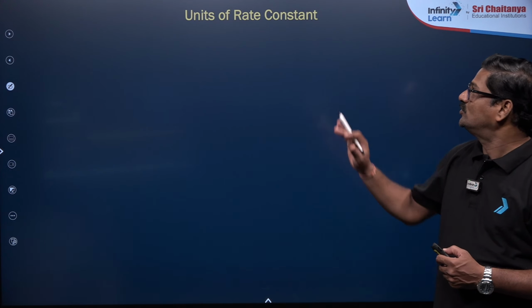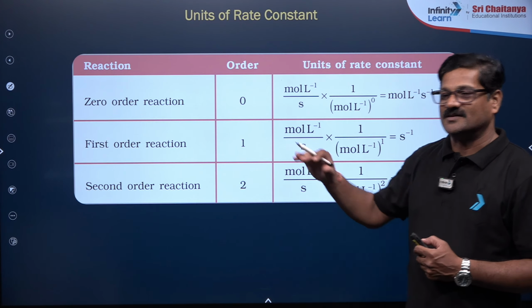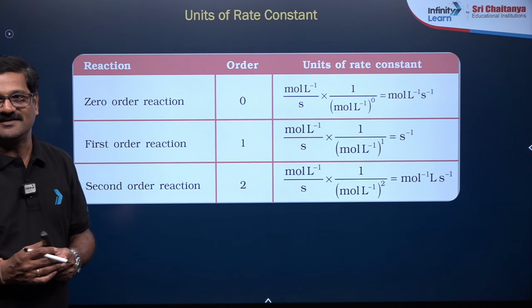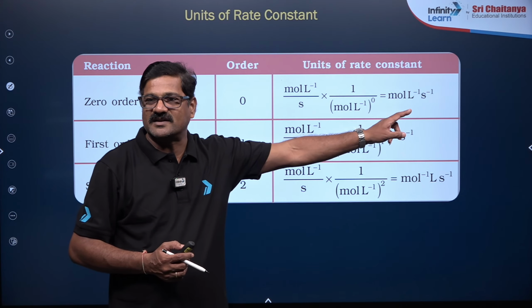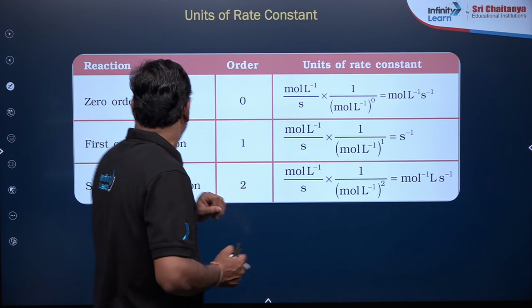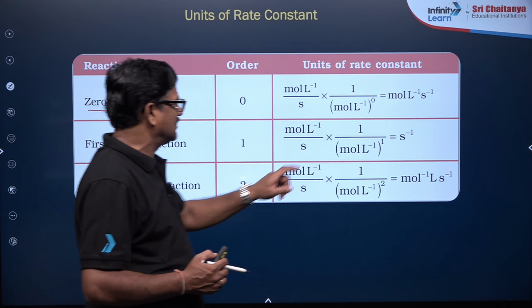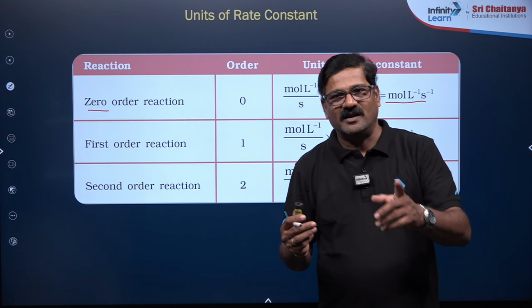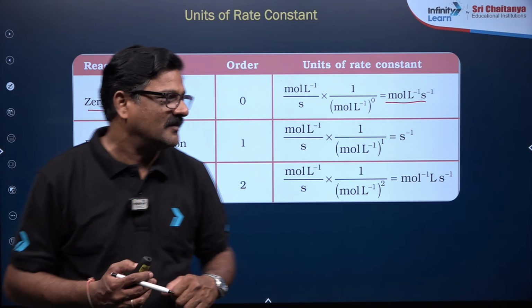And I just want to show you the units of rate constant for various reactions. For a zero order reaction, applying the same expression, you get mol L^-1 s^-1, the same dimension as the rate of reaction, right?